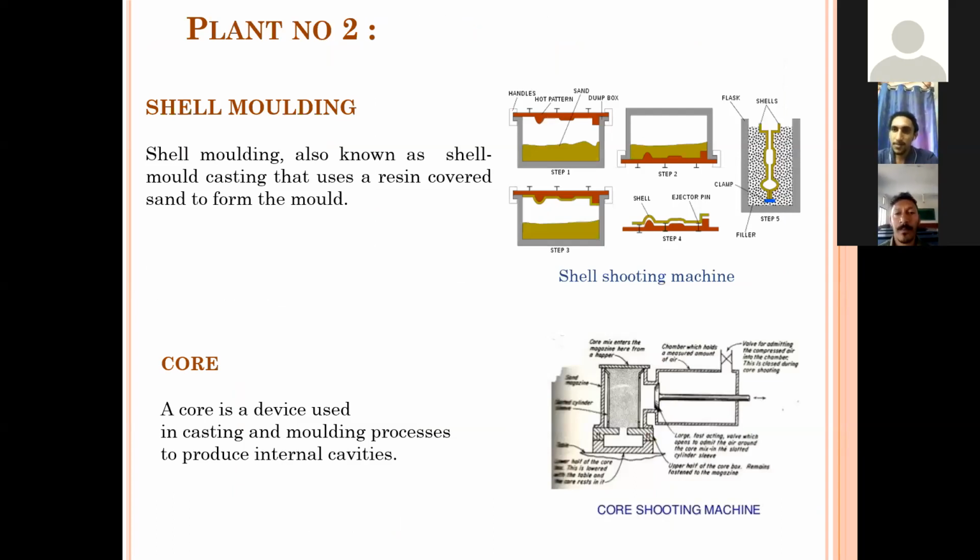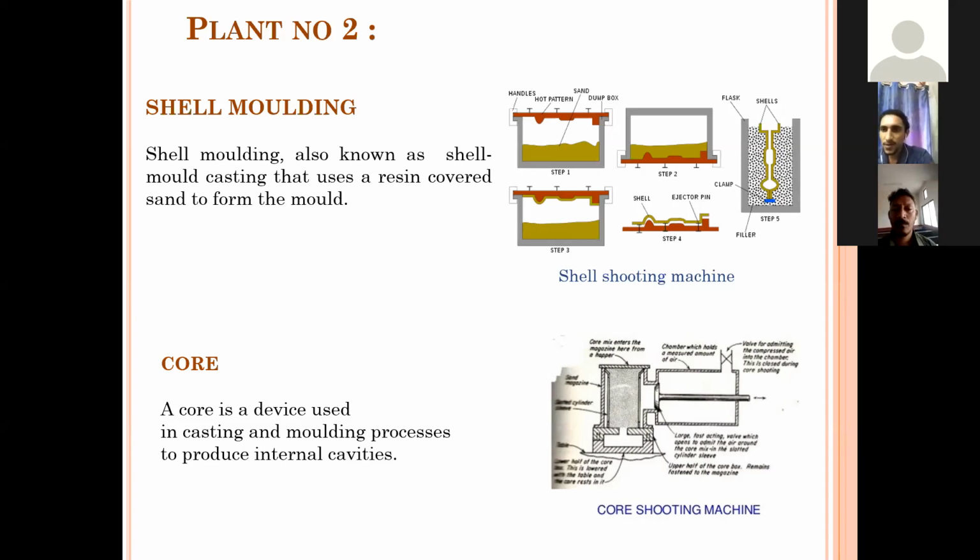Next, plant number 2. Here the shell molding and cores are developed. The first is shell molding. Shell molding is a molding process invented by German engineer Johannes Croning in the mid-1940s. Like other molding, it consists of a base material.